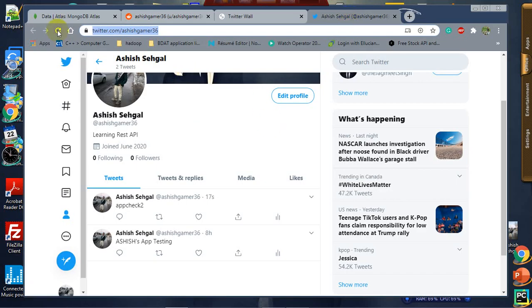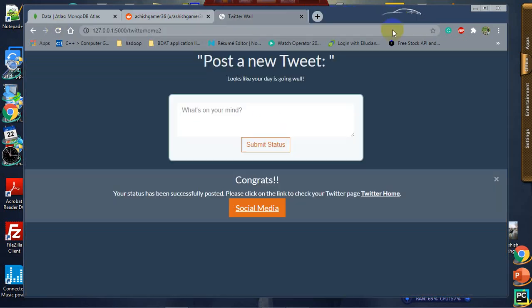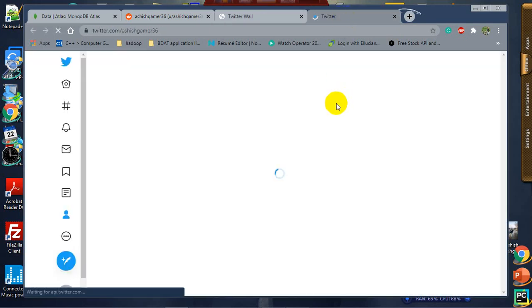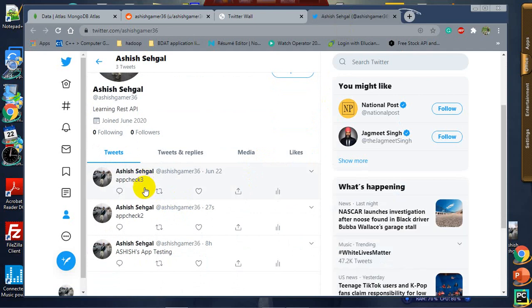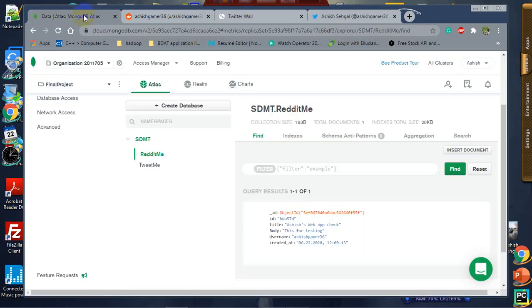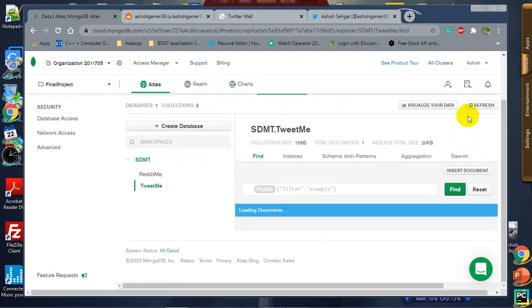Let me close this and open it again for you. As you can see, there is also app check 2, app check 3. Now I'll show you if it is stored in the database or not. I'll have to refresh.